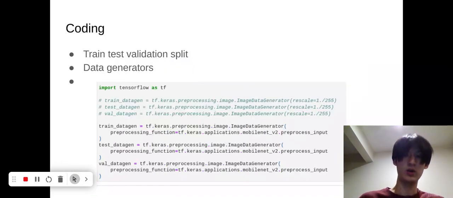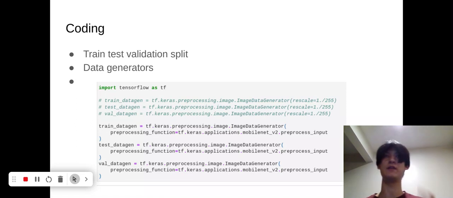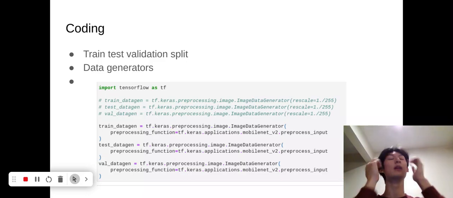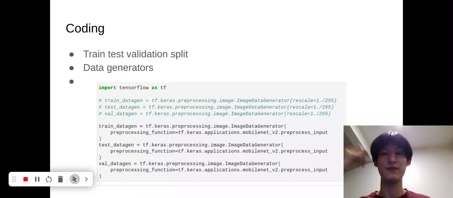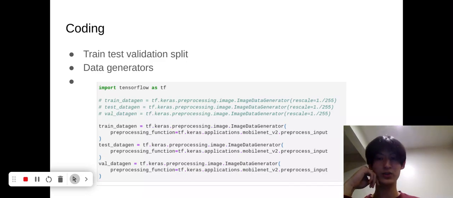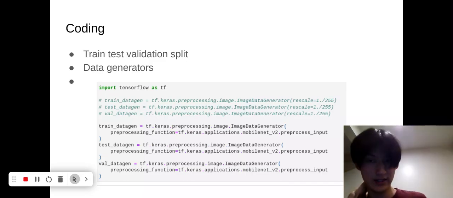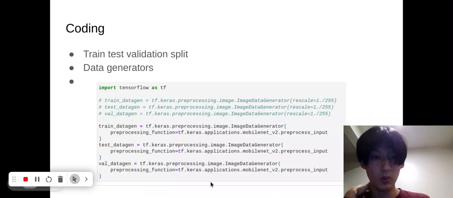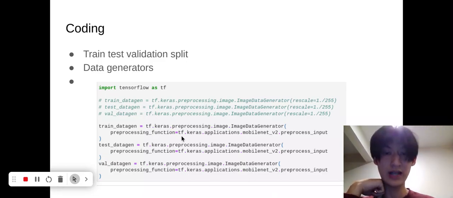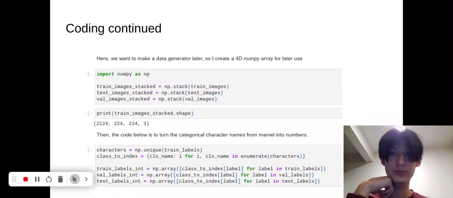Okay, so now let's do some more coding. I have this array with all my images. I did a train, test, validation split, and I did it twice, using one of the methods and splitting it twice, and I got 70% train, 15% test, and 15% validation. Now I need to do my data generator. There are going to be a couple of slides on this, but briefly, because we have MobileNet v2, there's an application from TensorFlow that has the preprocess input for MobileNet v2. This is what the data gen for the test, train, and validation looked like originally. We did some changes on this that I'll talk about later.